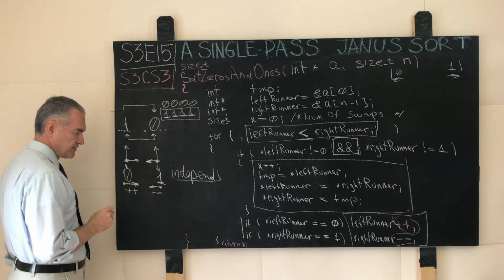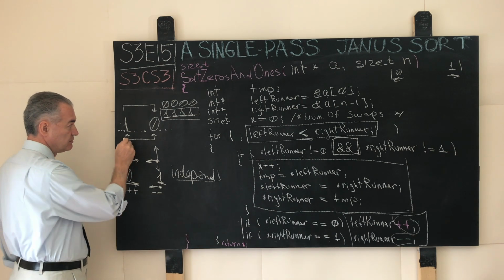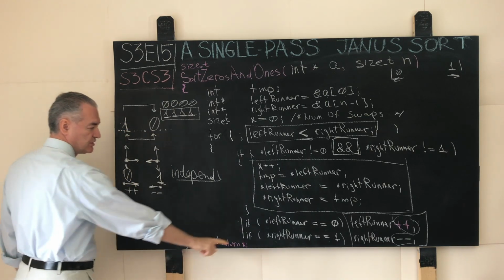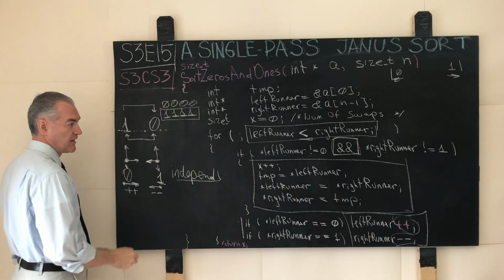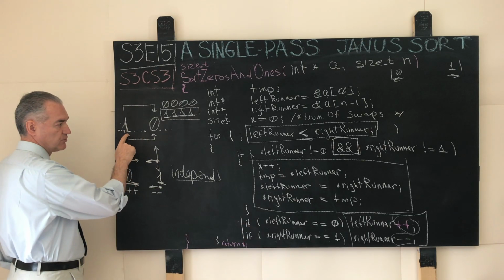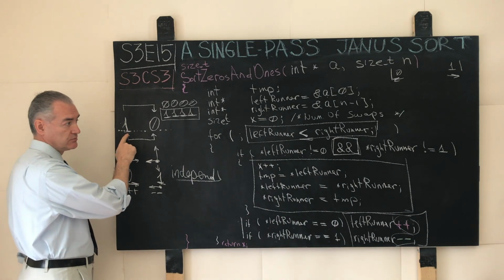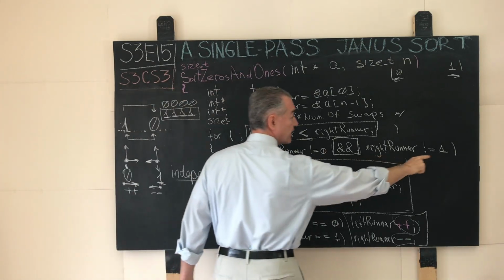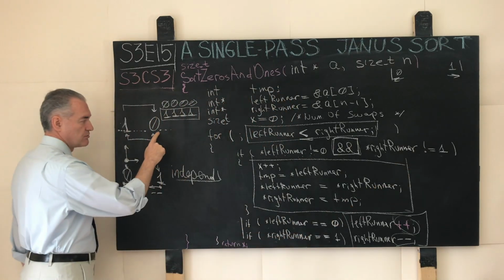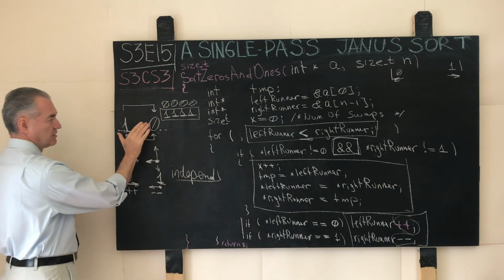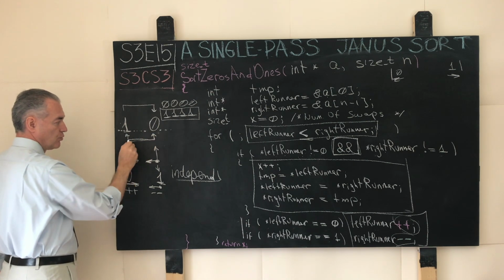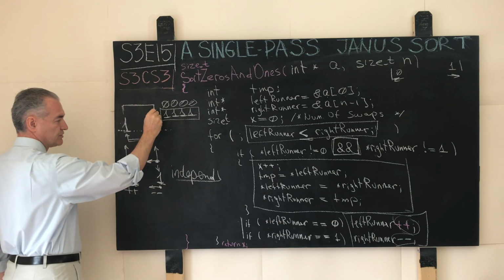And I captured this in this little schematic. If after the test and swap if needed operation we see these conditions, then our runners advance. And let's say over here we see that the left runner detects a not zero, which is 1, and the right runner detects not 1, which is 0. Then these two entries are swapped. 0 goes to where 1 used to be, and 1 goes where 0 used to be.